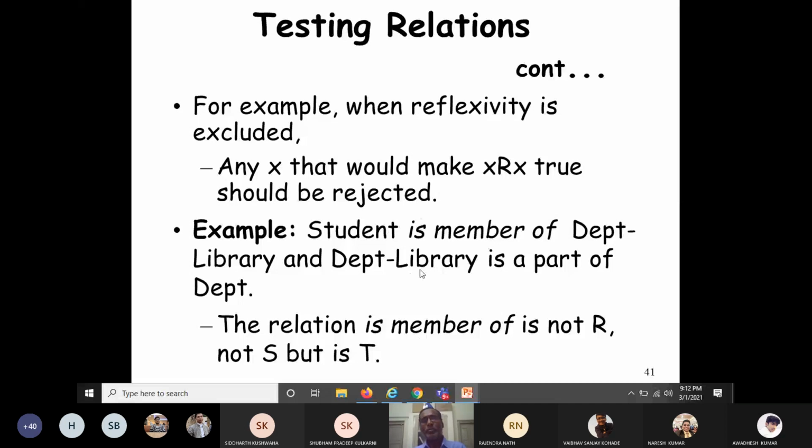So this type of relationship should be tested by designing appropriate test cases such that these relationships, such as reflexive, symmetric or transitivity, should be tested properly.